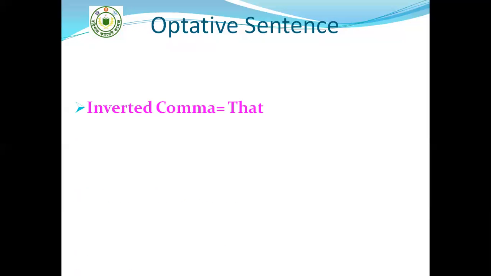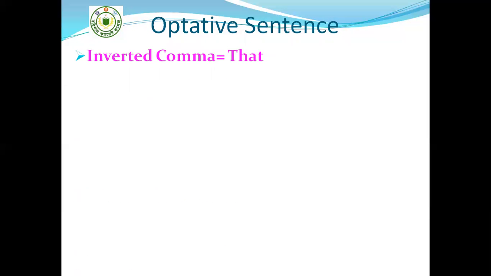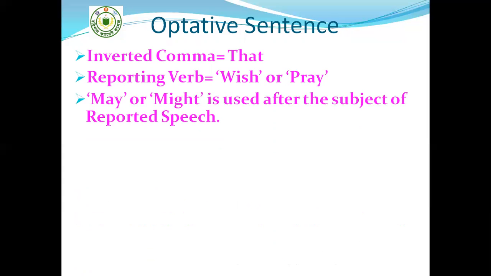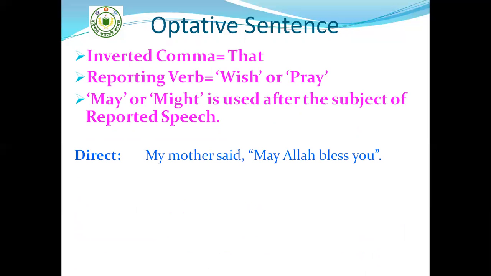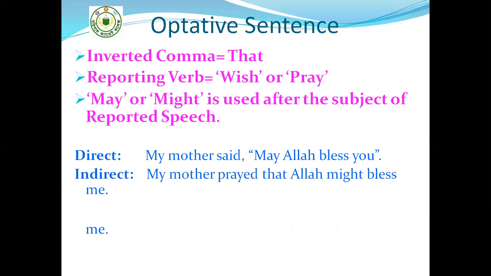Optative sentence. Inverted comma becomes that. Reporting verb is changed into wish or pray. May or might is used after the subject of the reported speech. My mother said, may Allah bless you. See the answer. My mother prayed that Allah might bless me.